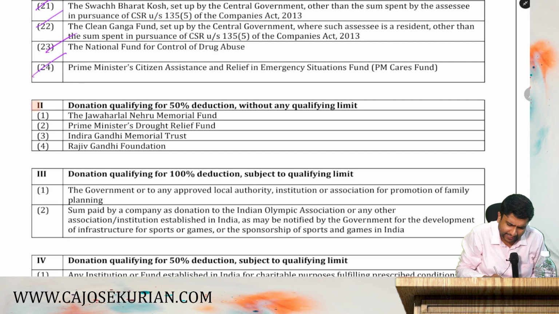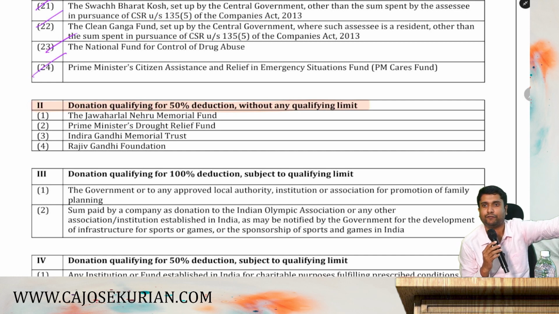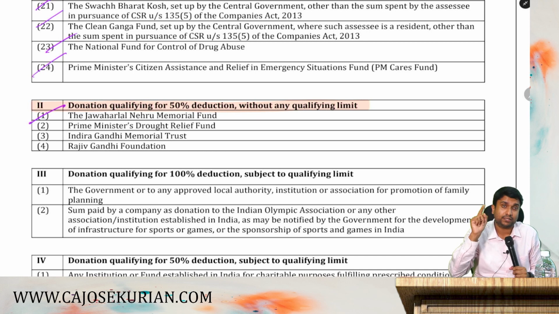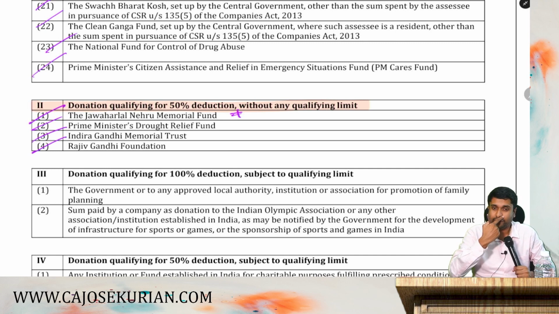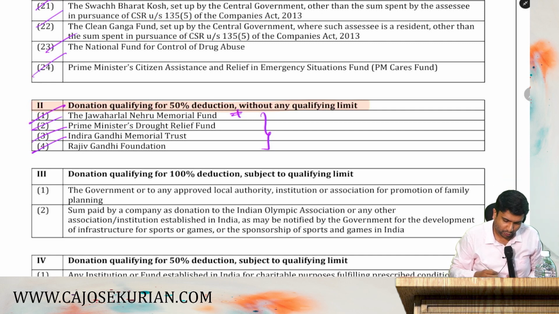What is the second category? Donation qualifying for 50% deduction without any ceiling limit. You donate 100, take 50 as a deduction. So which of the items come under that particular bracket? Number one, Jawaharlal Nehru Memorial Fund. Number two, Prime Minister's Drought Relief Fund. Then Indira Gandhi Memorial Trust and Rajiv Gandhi Foundation. You give any donation to these four, you will get 50% of the donation as a deduction without any ceiling limit.